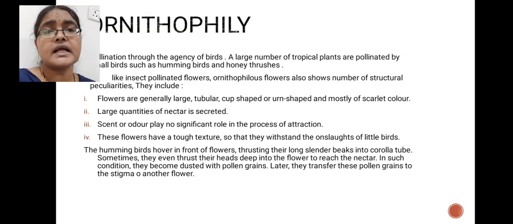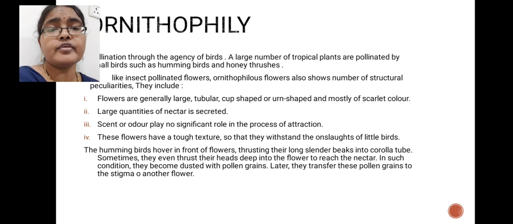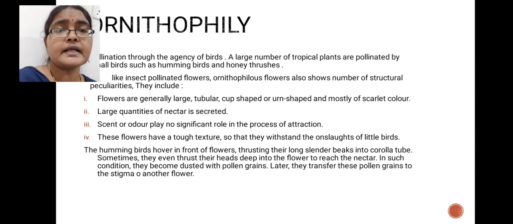Ornithophily. This is another type of pollination. Ornithophily means birds help in pollination. Some small sized birds like hummingbirds and honey thrushes visit the plants to get some nectar.